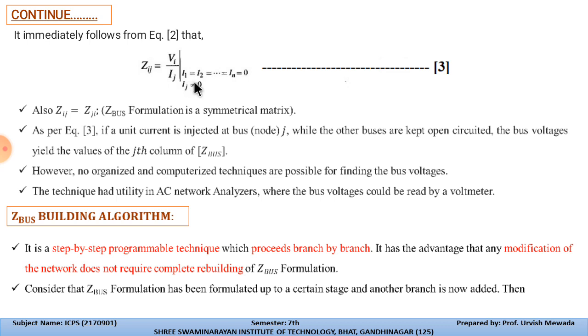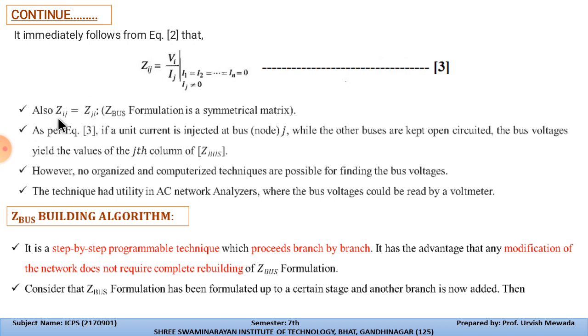So I1 is equal to I2 is equal to In for the series circuit, and Ij is not equal to 0. This is equation number 3, the equation for the Z bus components. Also Zij is equal to Zji.